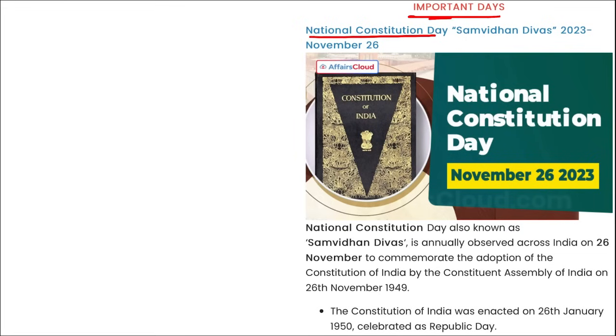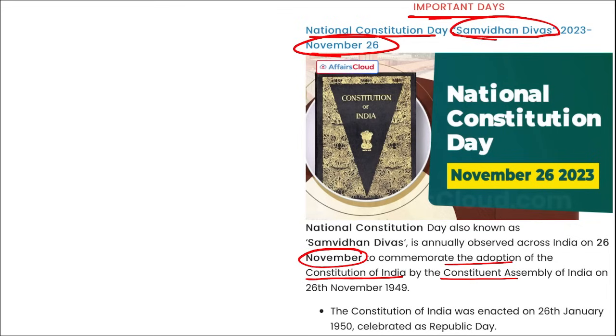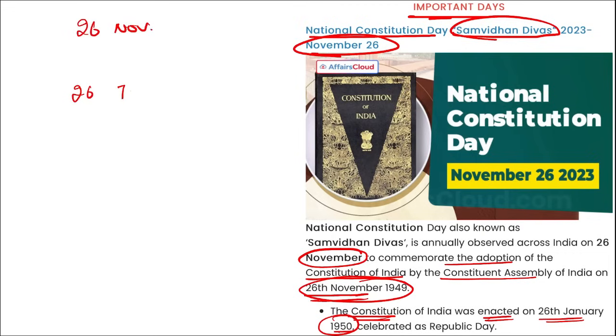Next is important days. National Constitution Day, that is Samvidhan Divas, is observed on 26th of November. This day is annually observed to commemorate the adoption of the Constitution of India by the Constituent Assembly of India on 26th of November 1949. The Constitution of India was enacted on 26th of January 1950 as Republic Day. In simple terms, you can remember 26th of November and 26th of January.